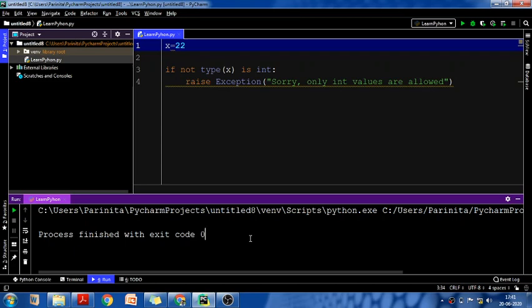Got it? These are just some of the variations, and I have also told you how you can use it in your real-life applications. So these try, except, finally blocks are very important. I have also shown you how to raise a user-defined exception, as you can see on this screen. All these things are very important to know. We use them in day-to-day code. I hope you have understood clearly the use of try, except, finally, and how to raise an exception based on any condition.